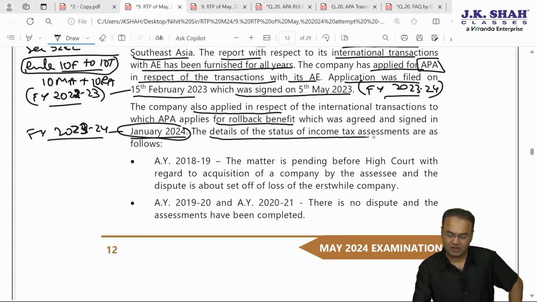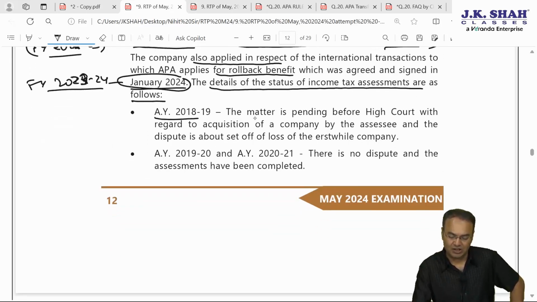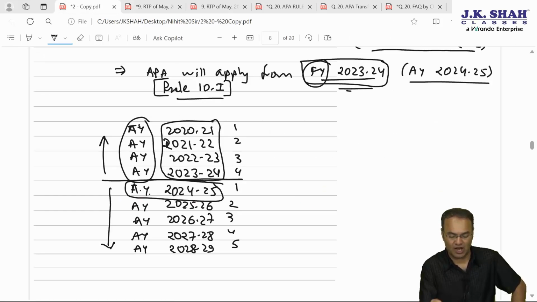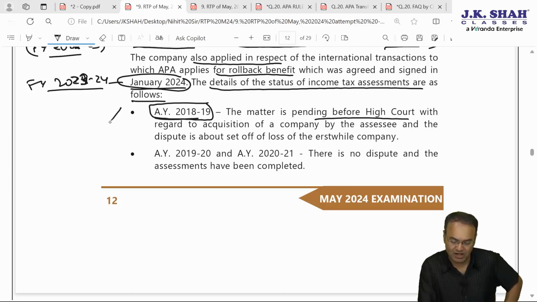It says the details of the status of income tax assessments are as follows. For AY 18-19, the matter is pending before the High Court. If the matter is pending before the High Court, then technically APA cannot be applied, but APA rollback does not apply for AY 18-19 otherwise also. I showed it to you. AY 18-19 is beyond the 4-year period applicable for rollback. So for AY 18-19 rollback cannot be applied.